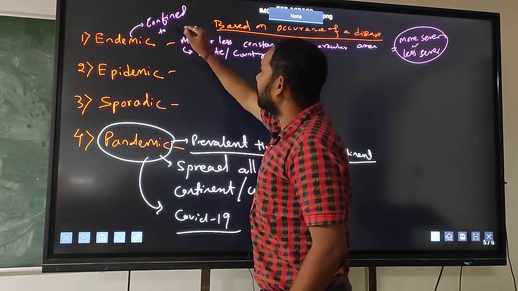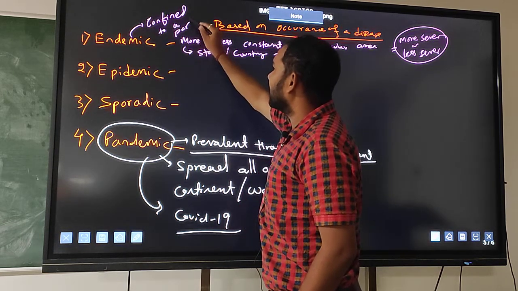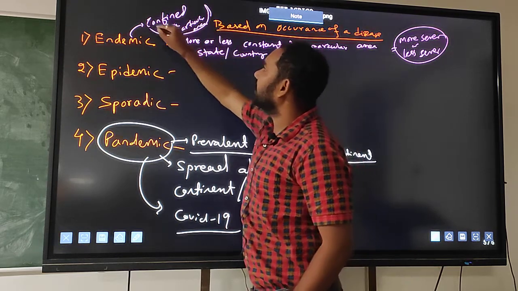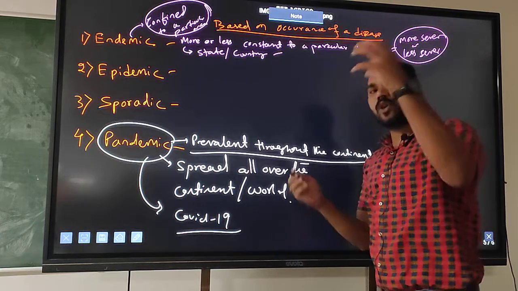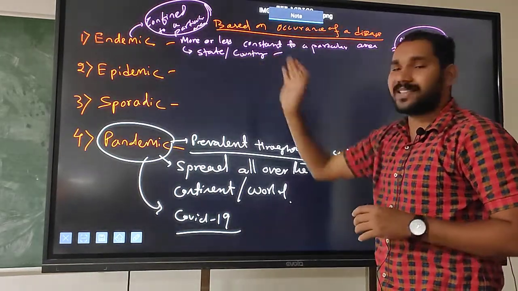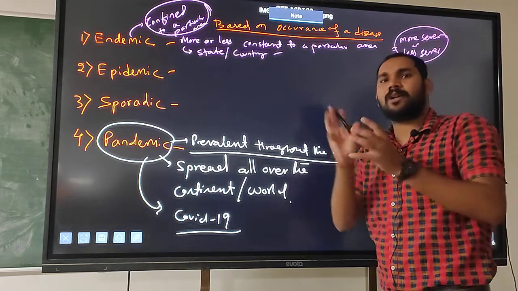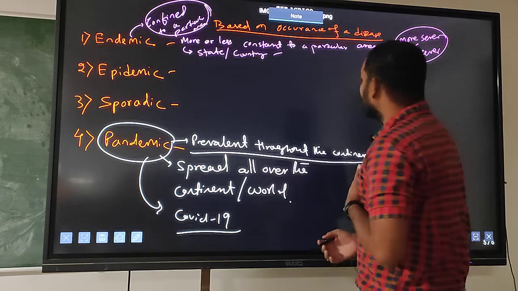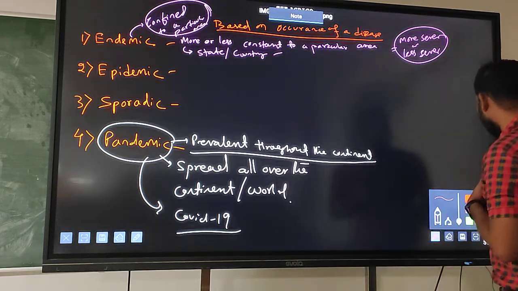Confined to a particular area. Okay. If the disease is confined to a particular area, then it is called endemic. It is not present in other areas. It is confined to a particular area. Example, obviously, this is the example.